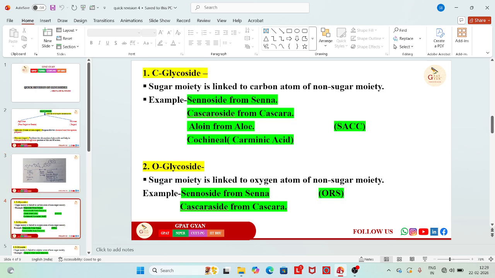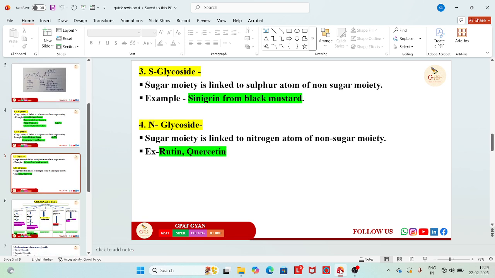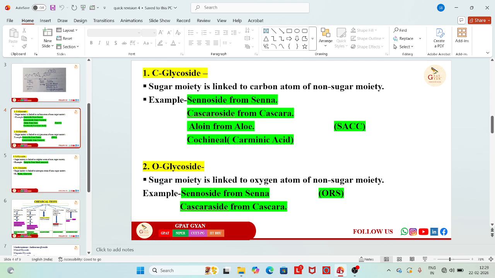And the examples of glycosides are very important. Please go for the examples, and I hope you have revised these many times while studying the drugs. So the trick you can remember: SCNO, and S glycoside is the sinigrin from black mustard, and for the N glycoside there is the rutin and quercetin. Nitrogen atom is the linkage for N, sulfur atom is in the linkage for S, and in the O glycoside there is the ORS.